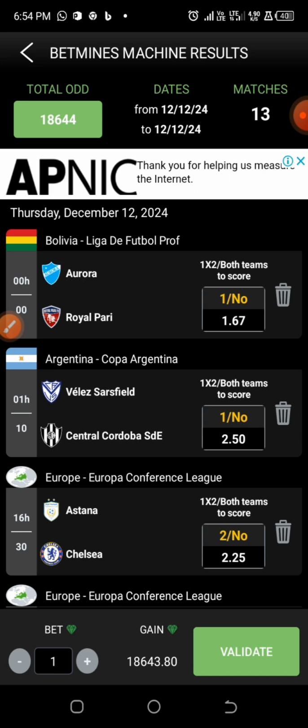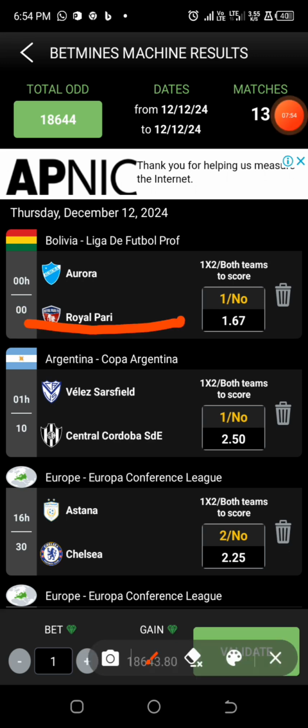So the first one that I'm going to go for happens to be under the Bolivia League, and this particular game they predicted the home team to win the game and both teams to score no. Now let us check the odd for their double chance to see what we have there.